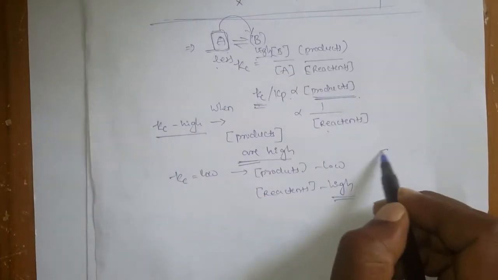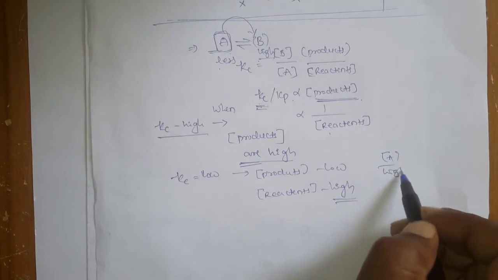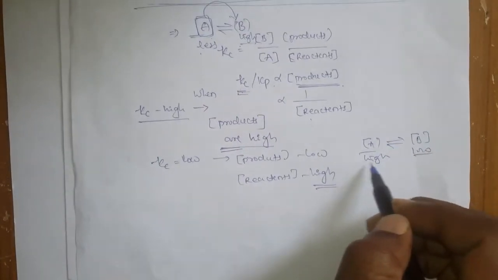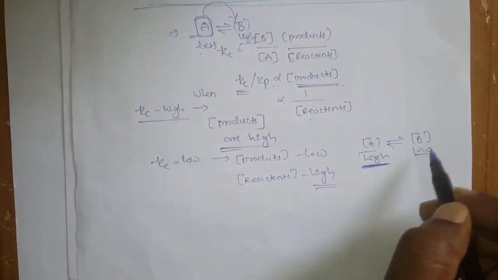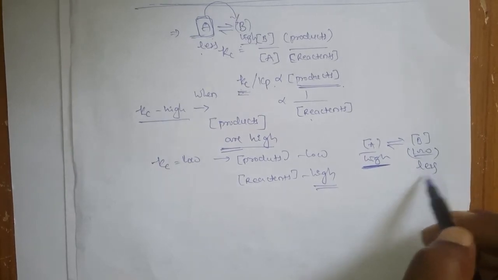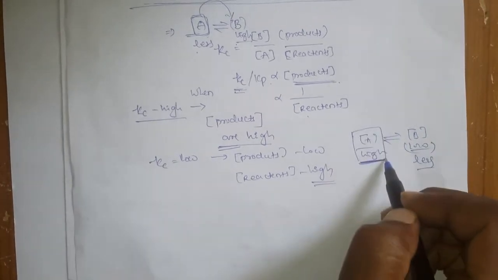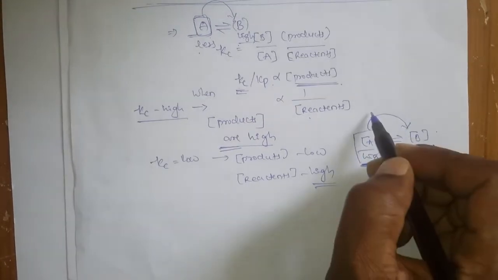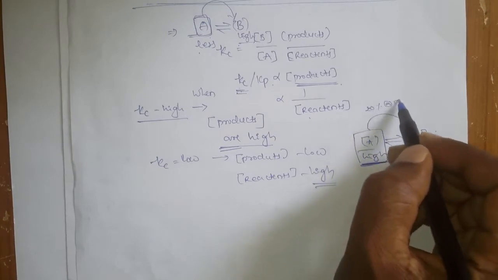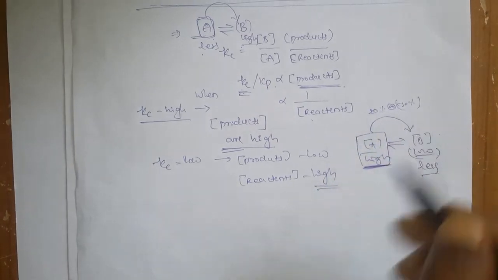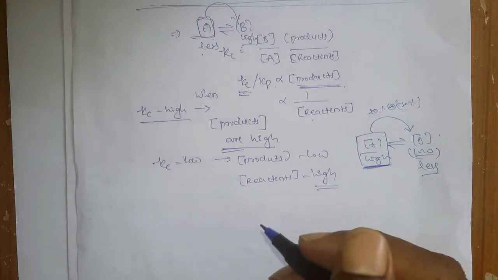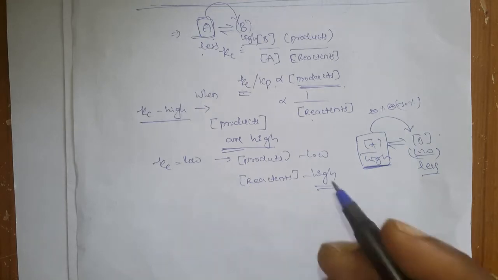So if the reactant A concentration is high in the equilibrium, the B is low. If the reactants are high, obviously the products are less. That means not all the A is converted to B, only some part of the A is converted to B. Maybe 20% or 30%, I am not saying exactly, but you can assume it is not that much. A smaller amount of the A is converted to the B, so you can say the reaction is not that much completed.